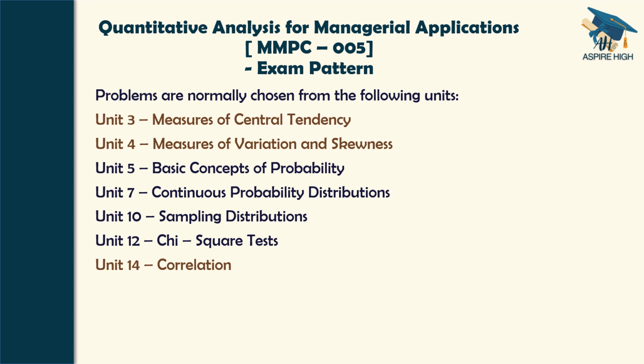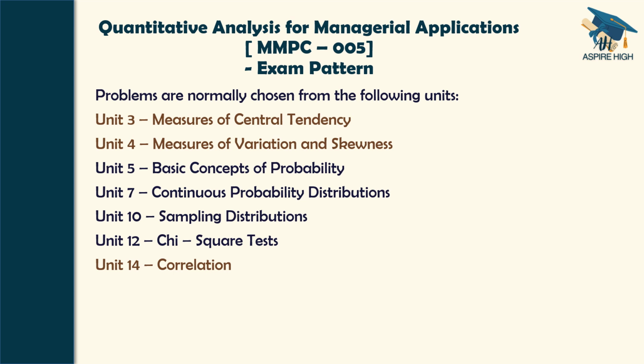Unit 3 is measures of central tendency, unit 4 measures of variation and skewness, unit 5 basic concepts of probability, unit 7 continuous probability distributions, unit 10 sampling distributions, unit 12 chi-square test, unit 14 correlation. Out of these, unit 3, unit 4 and unit 14 are very important.